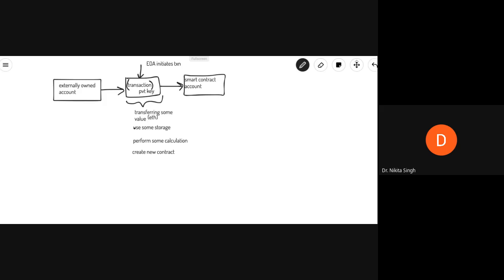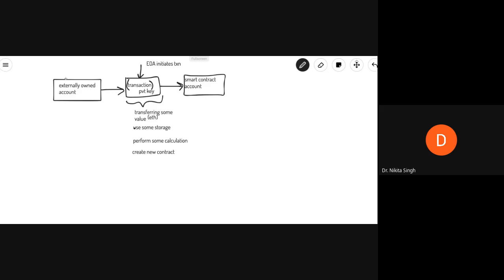But apart from transferring Ether values between different Ethereum addresses, what you can also do is create transactions to use the decentralized applications, use the smart contracts that have been deployed on the Ethereum blockchain. So how do you do that? That is also done by initiating a transaction.